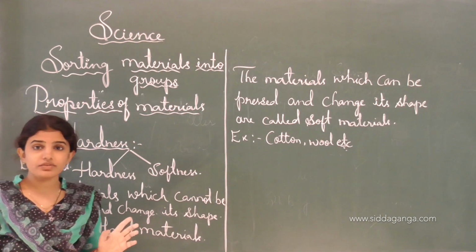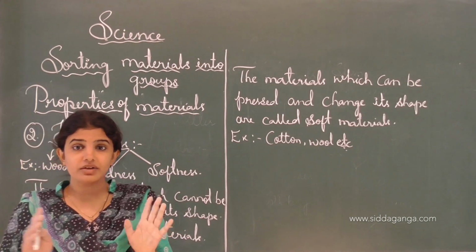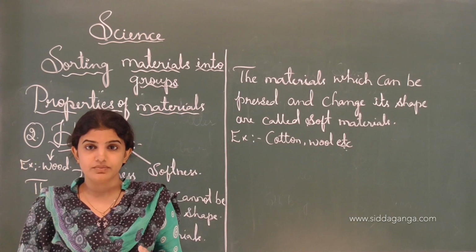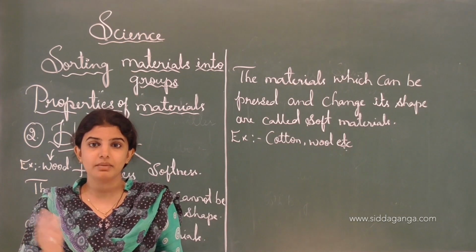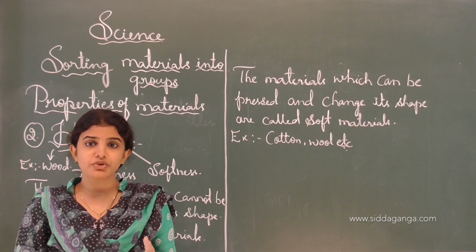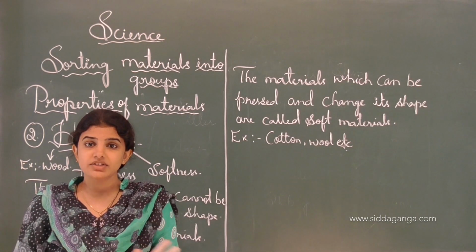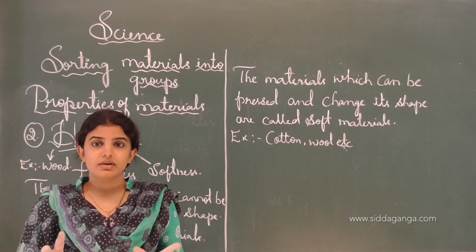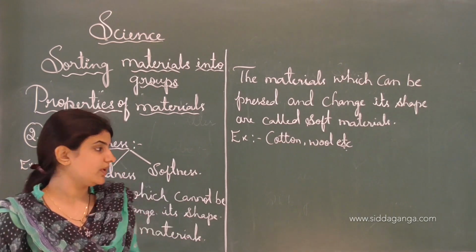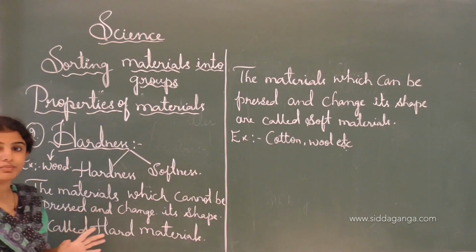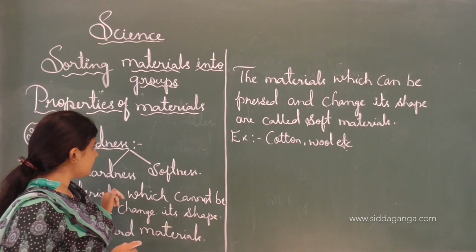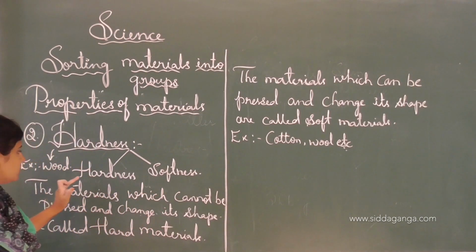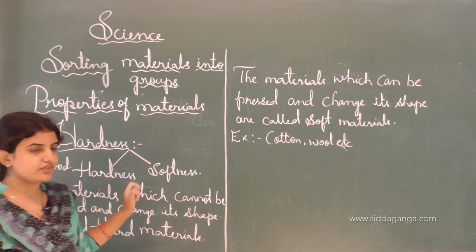We can't easily press it or change its shape; in furniture making they hammer it or cut it into many pieces, but it can't be pressed and can't easily change its shape, and that's why it is called hard. There are so many examples for hardness as well as softness.